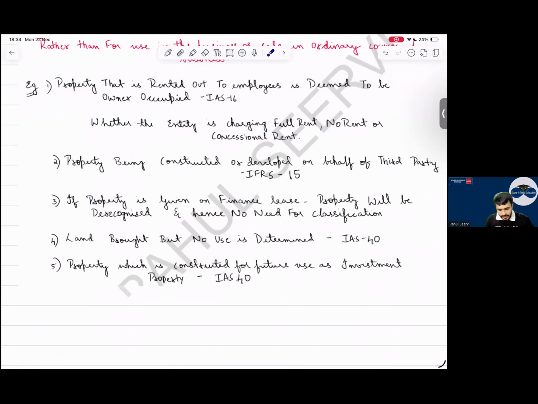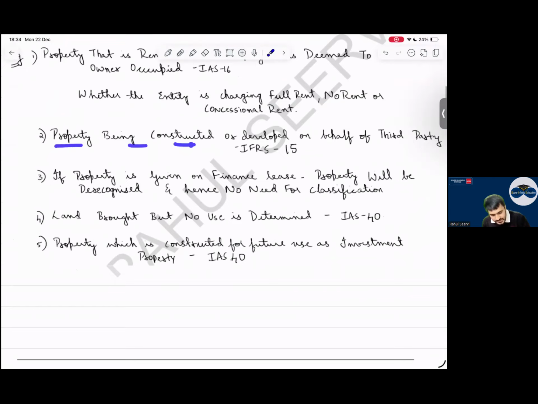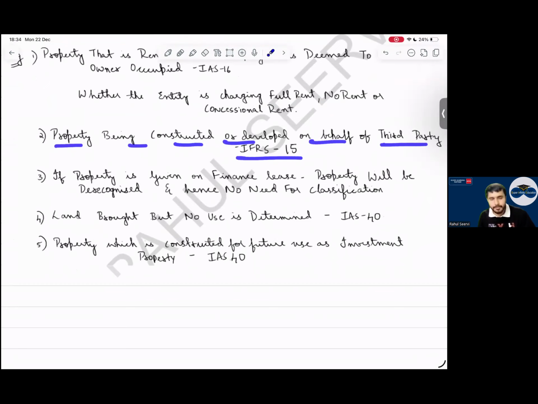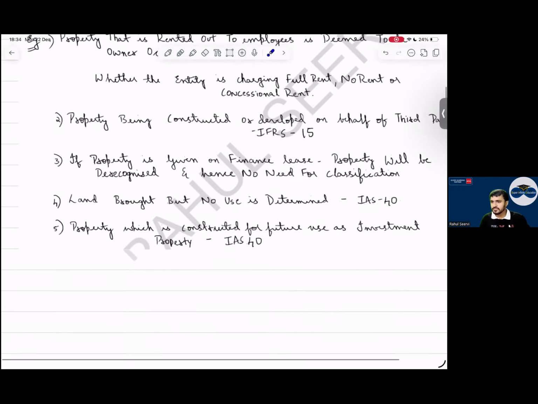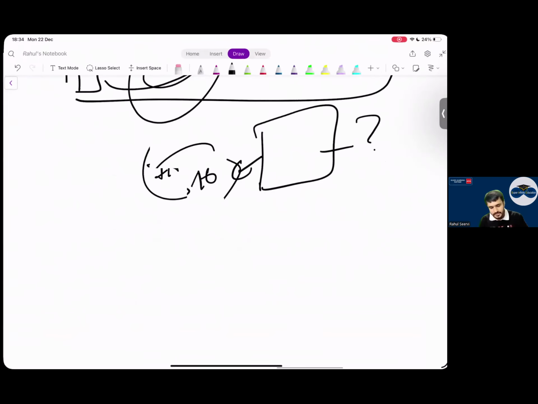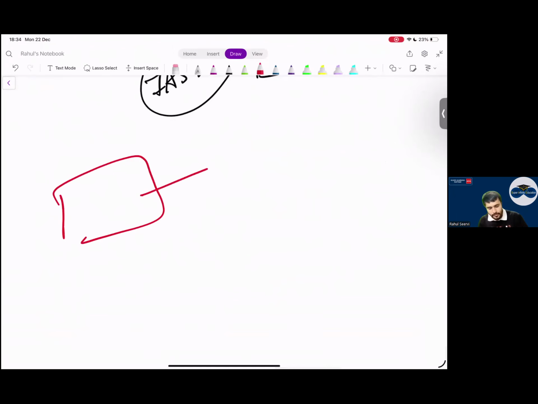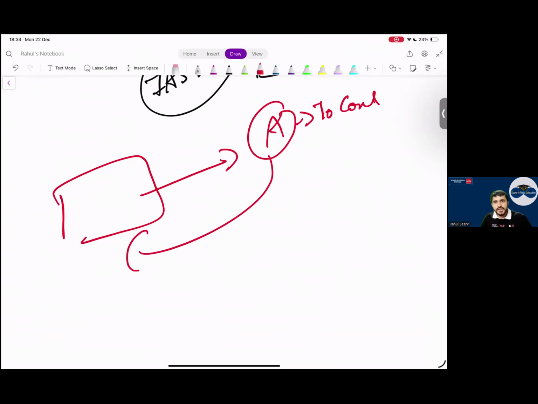Then, property being constructed or developed on behalf of a third party. Today I have a property, and I have given it to you to construct my house. Will you say that this land belongs to you? No, simple. I have a property and I have given it to A to construct my house. Will A say that this building or this land belongs to A? Never.